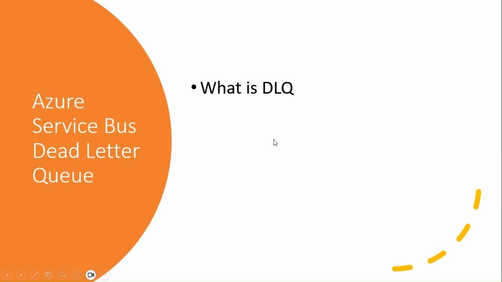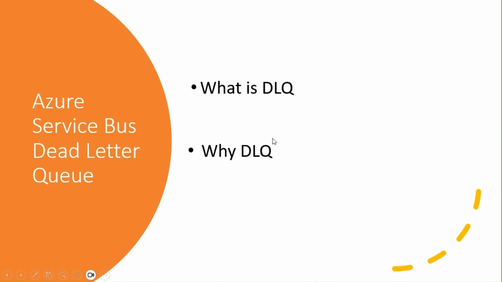I insist on the words unique instance of dead letter queue because every main queue will have its own associated dead letter queue, which will not be shared with any other main queue's dead letter queue. The dead letter queue cannot be manually created nor deleted. That will be automatically created when we create a main queue.